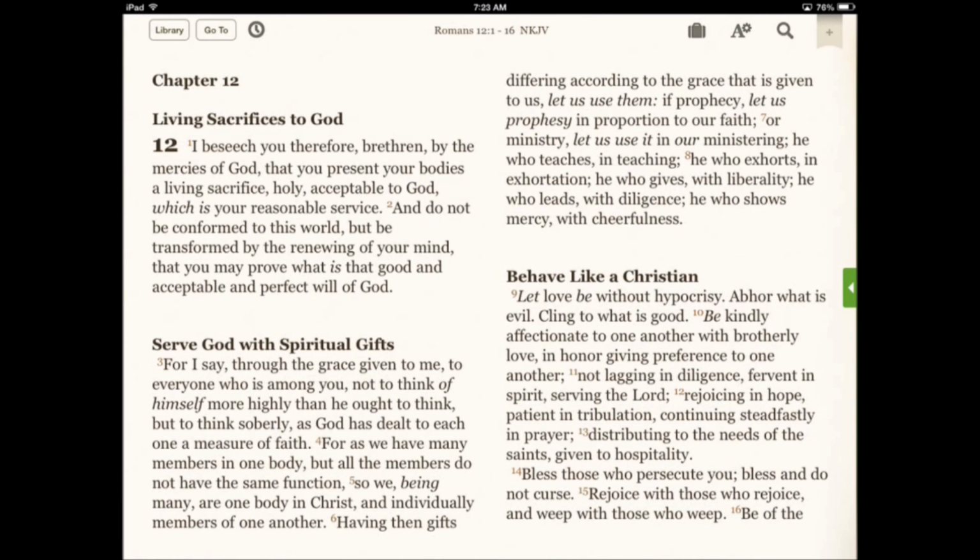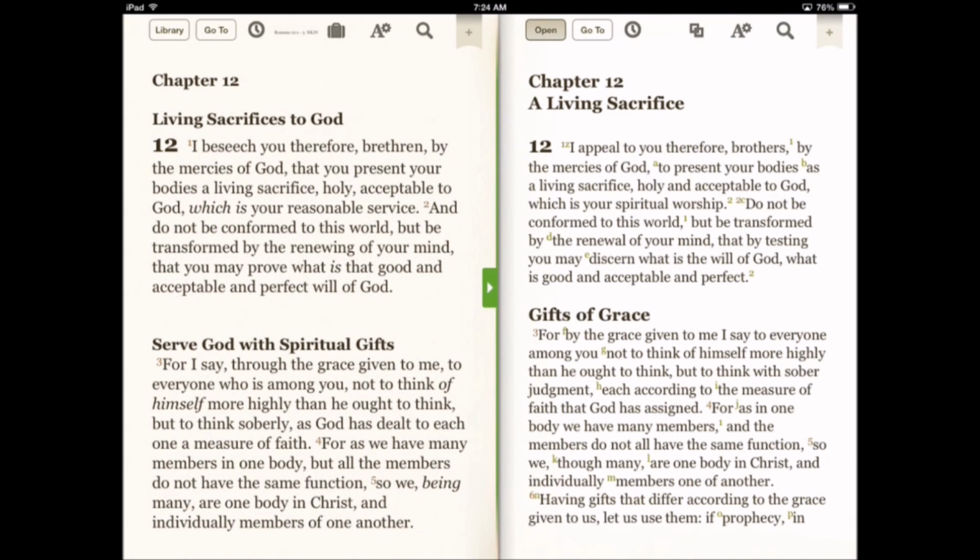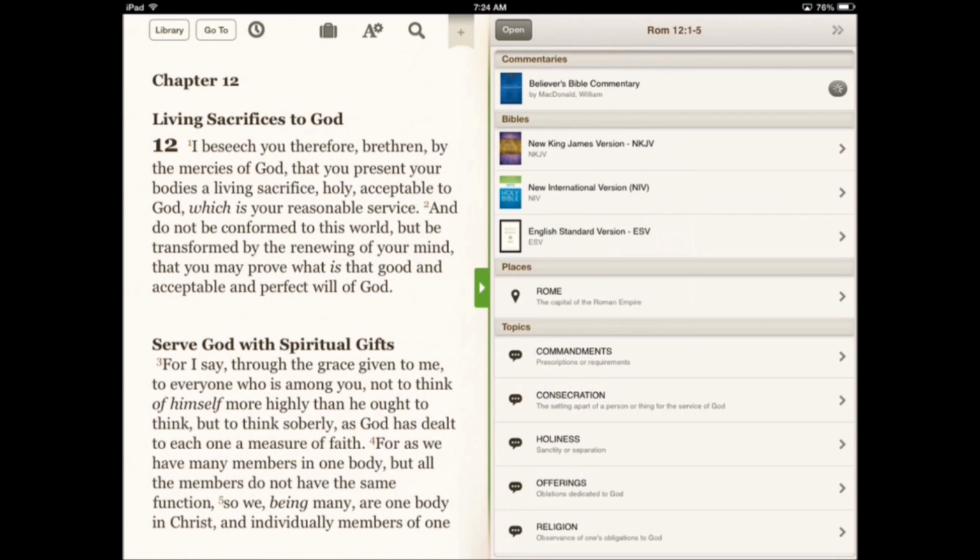Believer's Bible Commentary is a thorough yet easy-to-use Bible commentary, and it has been enhanced for use in the Bible Study app's resource guide. To find the Believer's Bible Commentary, open the split window, tap Open, and Resource Guide.